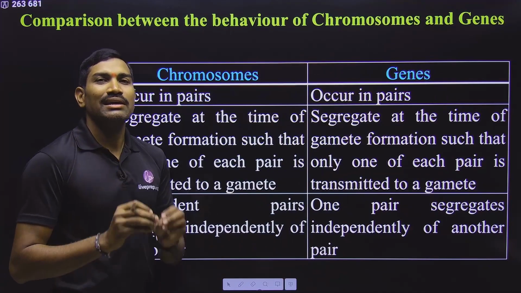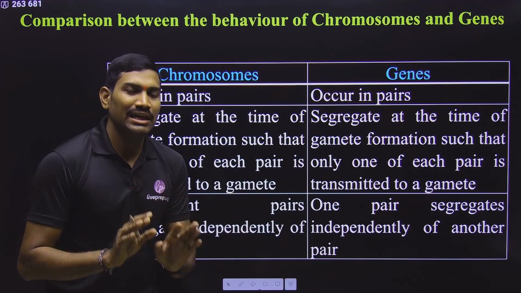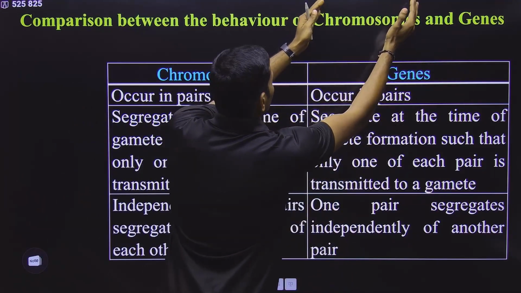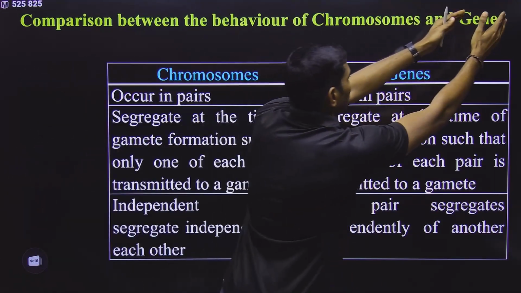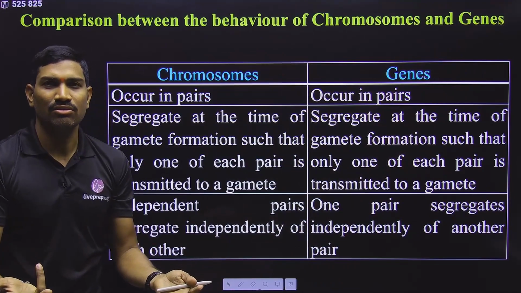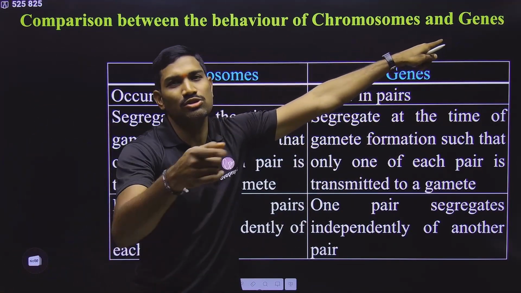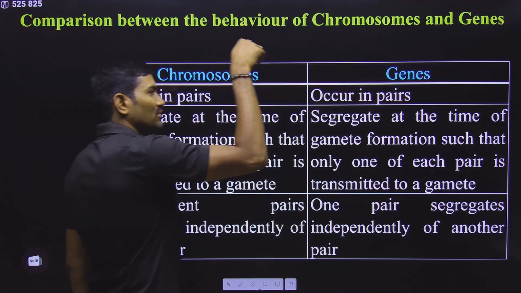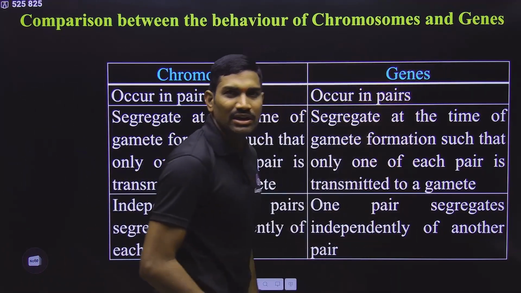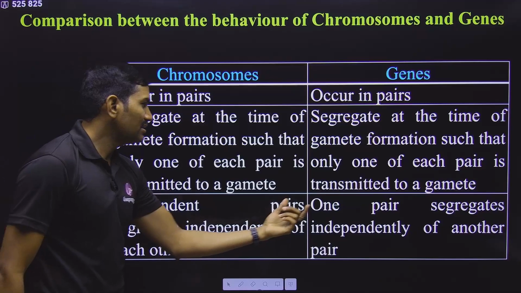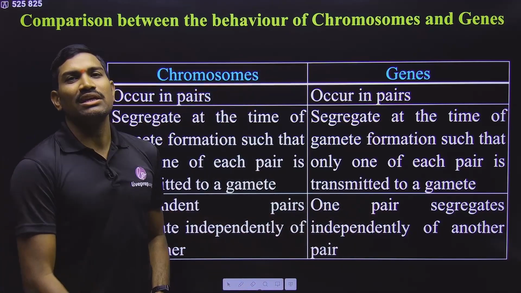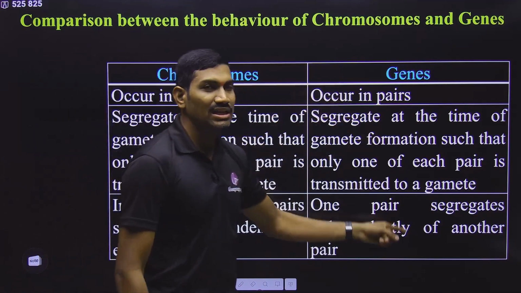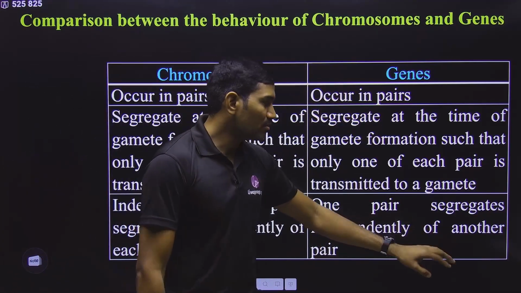If you know simple English grammar, whenever you are giving like this, the first one belongs to the first one and the second one belongs to the second one. Yes or no? At least based on this sequence you can decide which one is first and which one is second. So this side is chromosomes, this side is genes. At least based on the heading, or based on these keywords from the NCERT lines, you can easily understand. So please remember, don't make a mistake. This side is for chromosomes, this side is for genes. So please observe carefully. Clear?